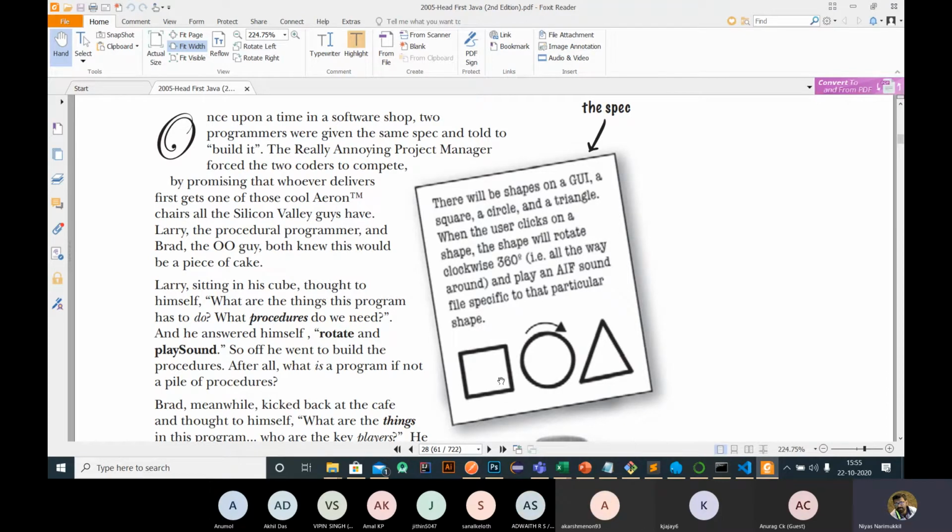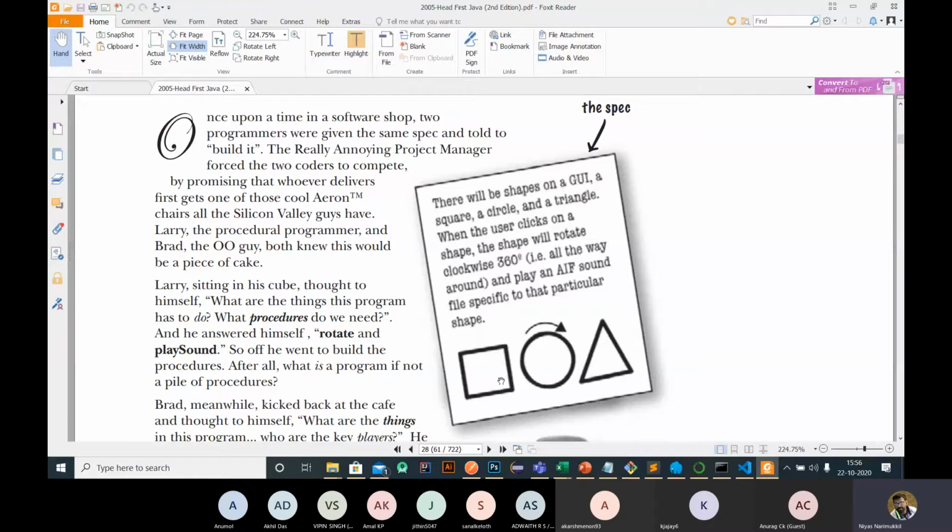You can visualize that in a graphical interface there are three buttons or three shapes: a square, a circle, and a triangle. Once a user clicks any shape, it will rotate 360 degrees and a specific sound file will play. So there are two kinds of programmers, a C programmer and a Java programmer. How will the C programmer approach this problem?